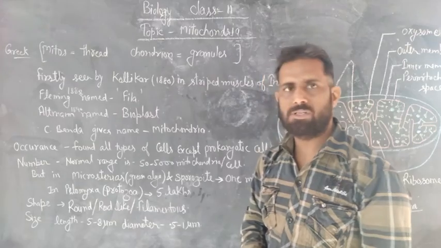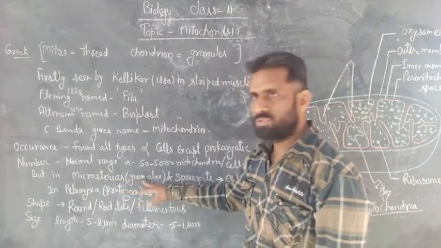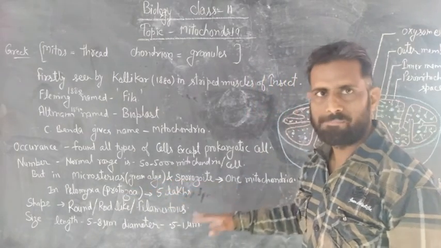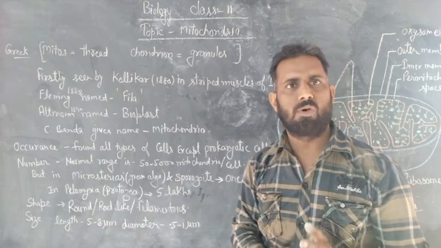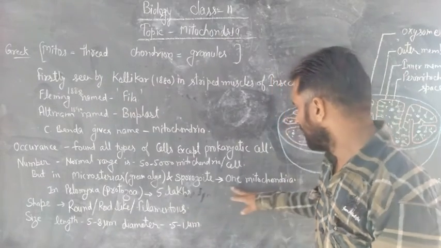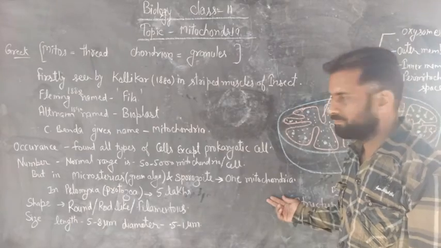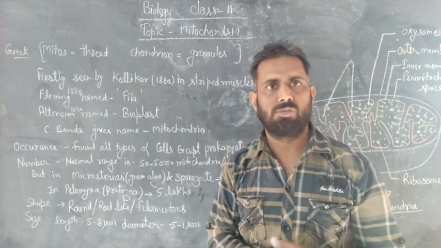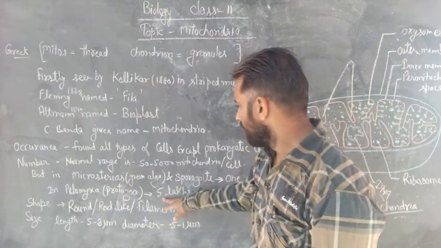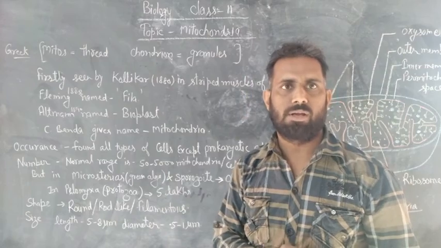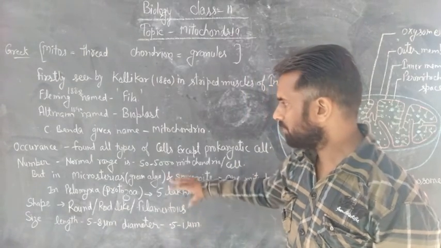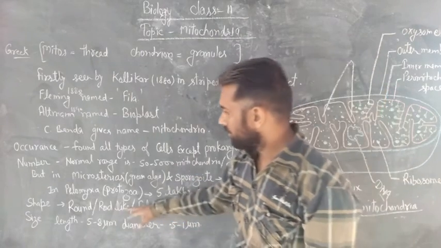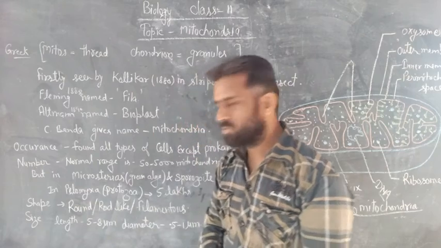But in some organisms like Microsterias, which is a green alga, and Sporozoite, which is a stage of the Plasmodium life cycle, there is only one mitochondrion. And in Pelomyxa, which is a unicellular protozoan, there are 5 lakh mitochondria. Okay, so this is the number of mitochondria in a cell, and now we are seeing the shape of mitochondria.